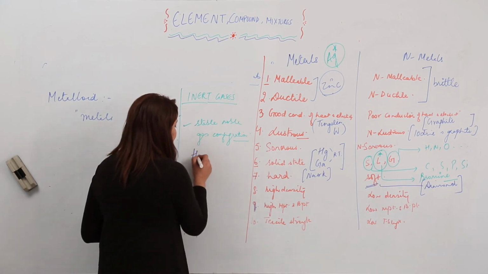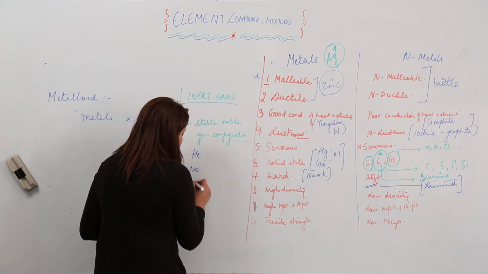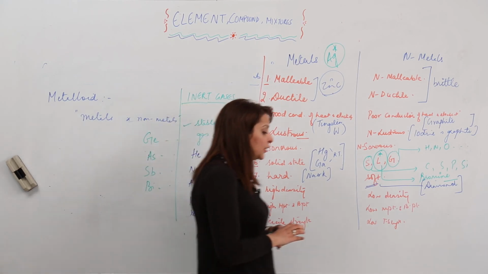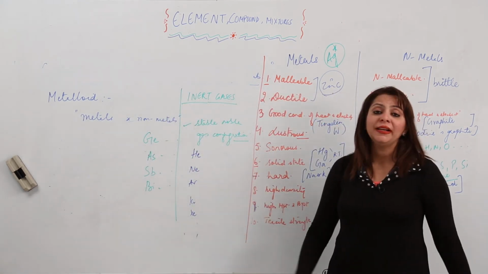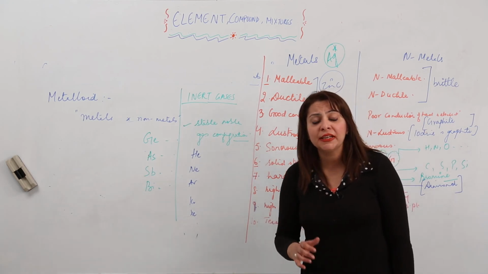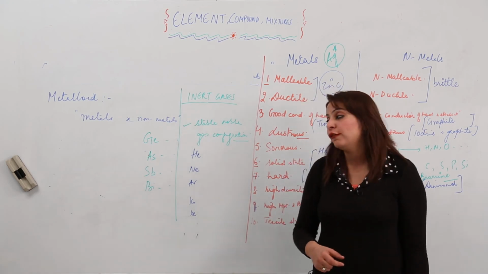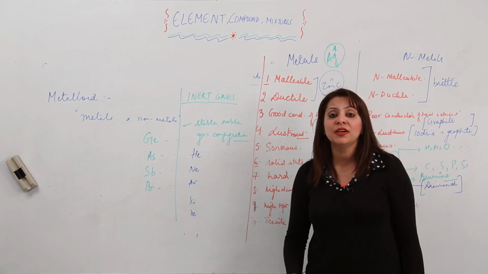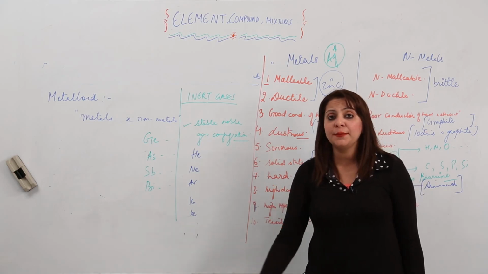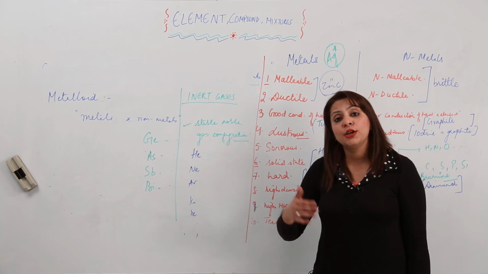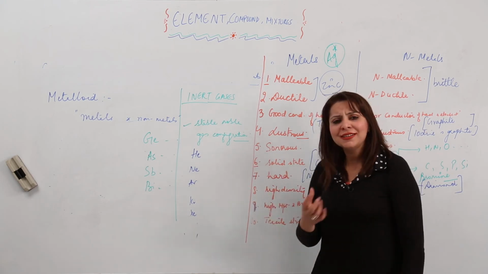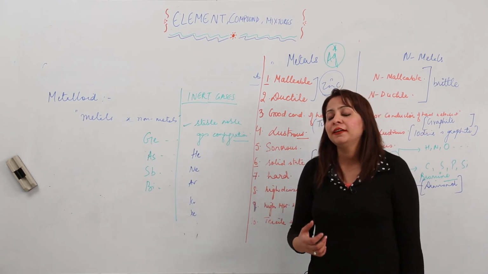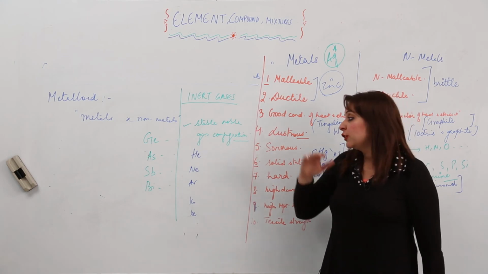I am just listing examples for you: helium, neon, argon, krypton, xenon. So likewise we have noble gases. You will be studying this in the higher classes: as we know the noble gases do not combine because their octet is complete, but still we find certain compounds of one of the noble gases, xenon. Xenon fluorides exist in nature, and it shows several types of fluorides, XeF2, XeF4, XeOF2, XeOF4. So that means under certain conditions xenon combines to form fluorides, but the reason we will be taking up in the higher standard.